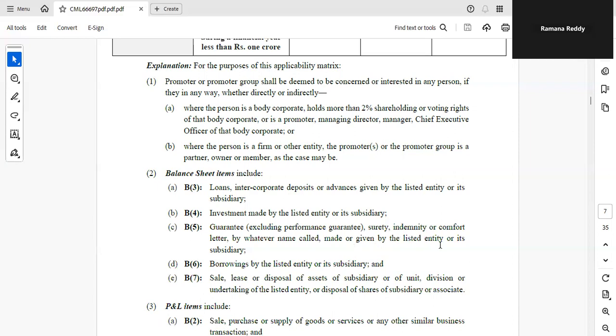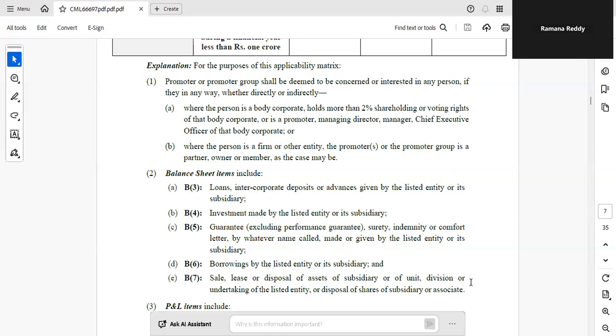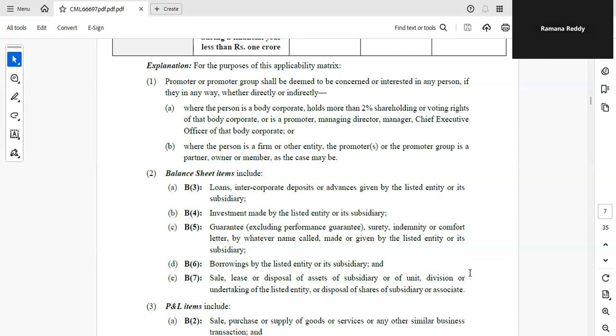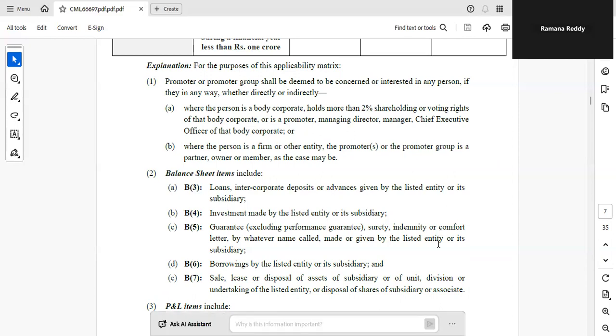Surety, indemnity, or comfort letter, whatever name called, made or given by the listed entity or its subsidiary. Borrowings by the listed entity or its subsidiary. And sale, lease, disposal of subsidiary or of unit, division, or undertaking of listed entity, or disposal of shares of subsidiary or associate. These are all balance sheet items.